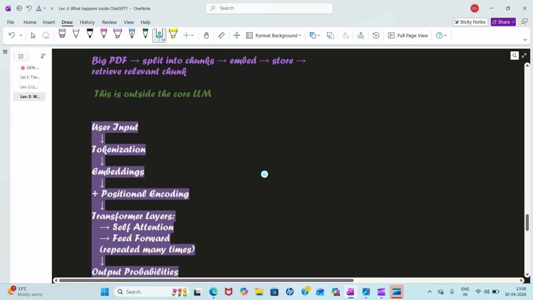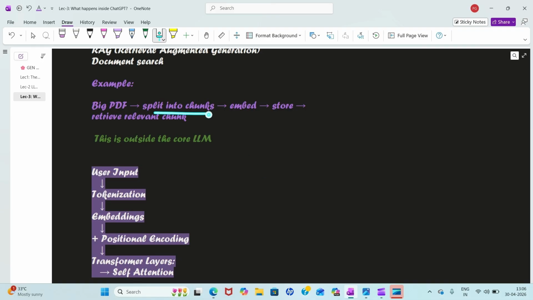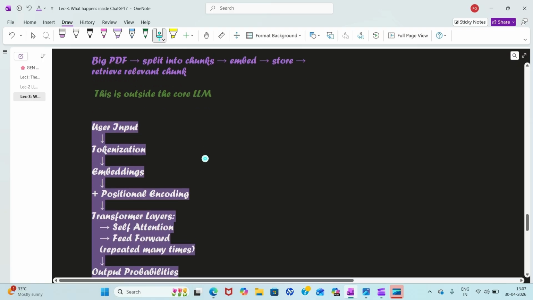Because we have a token limit, we split into chunks. So here chunking comes into the picture, and this chunking part is outside the core LLM, and it is not part of the LLM. Okay, so don't get confused that chunking is part of LLM.